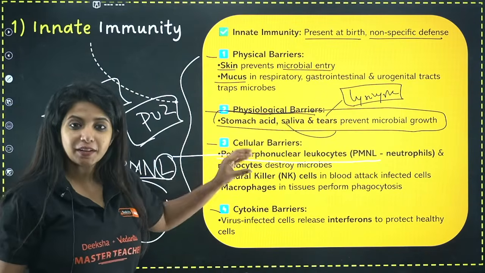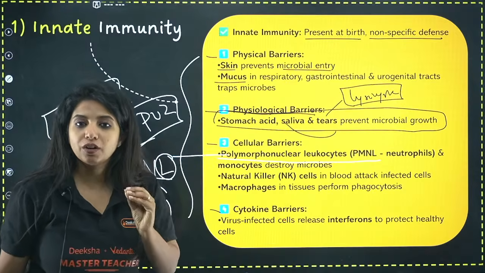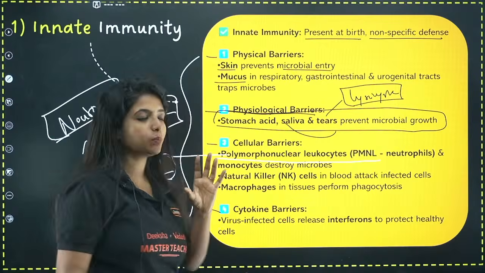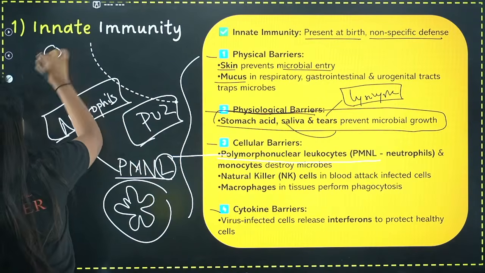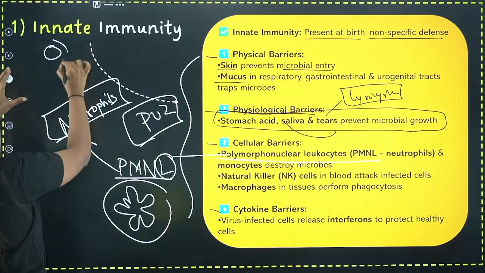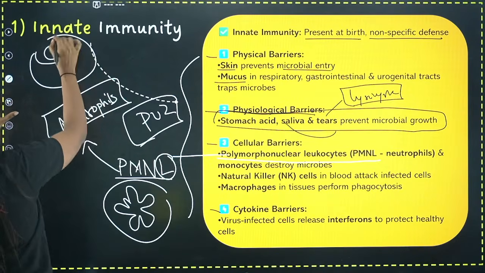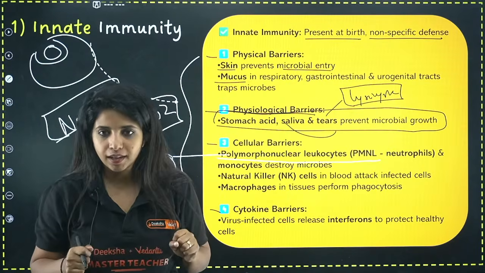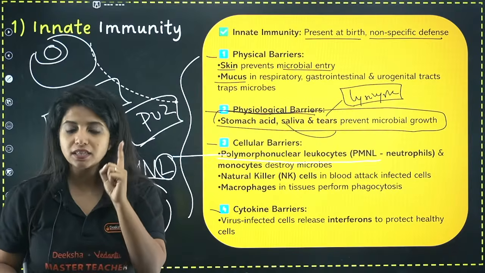These cells are there with us from our birth. And what do they do? They are phagocytes. What do you mean by phagocytes? Phagocytes means, for example, over here I have some bacteria, some organism out there. These cells which are there, they take these things inside the cell altogether. They do phagocytosis and they kill it. Okay, so neutrophil is one such cell.